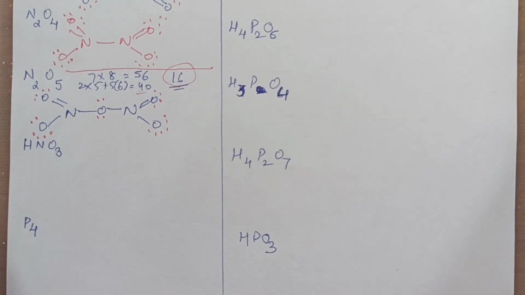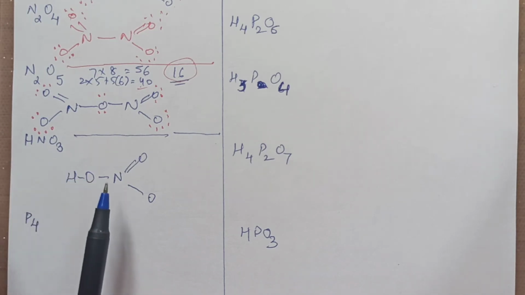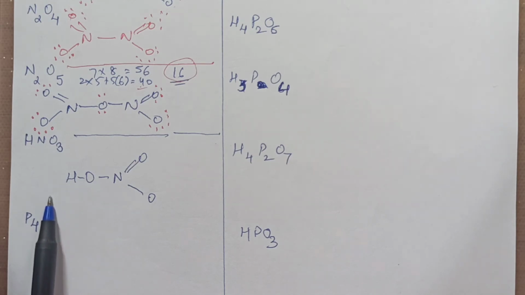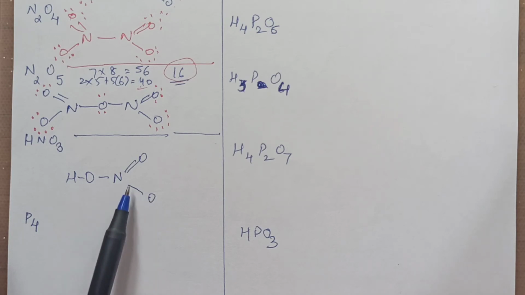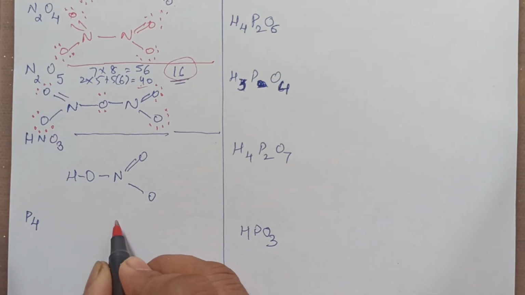Clear? Next, HNO3. HNO3 you can draw, with the basicity also. This is monobasic. You draw nitrogen in the center. Monobasic means one OH you are going to show, and the remaining will be one single, one double bond. Otherwise, you can also complete the structure as I have told you by the Lewis structure. Clear?